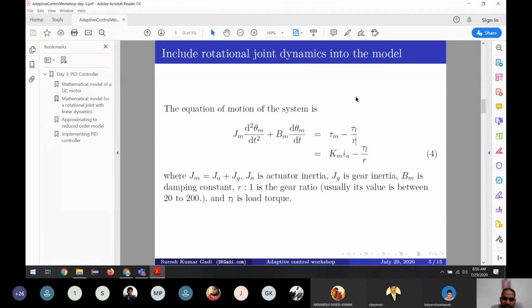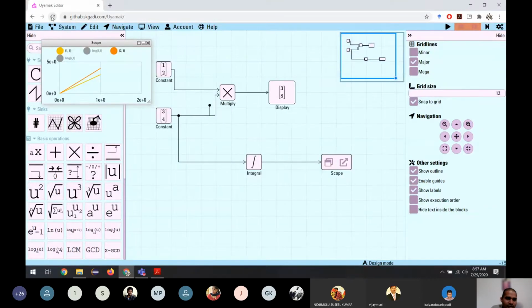So this equation gives all the dynamics of the mechanical part of the robot. What we are assuming is we are connecting one electric motor to a robot joint. Which joint are we connecting? Let me show the joint which we are talking about.